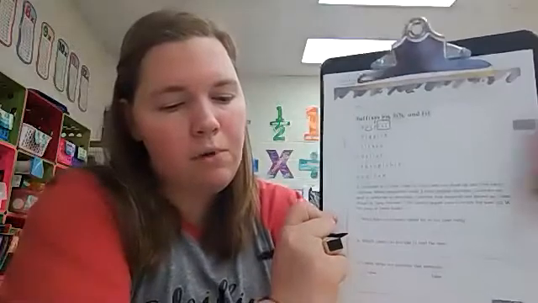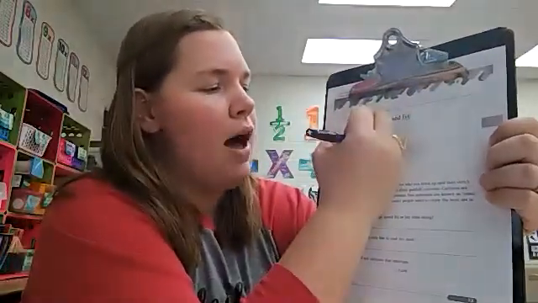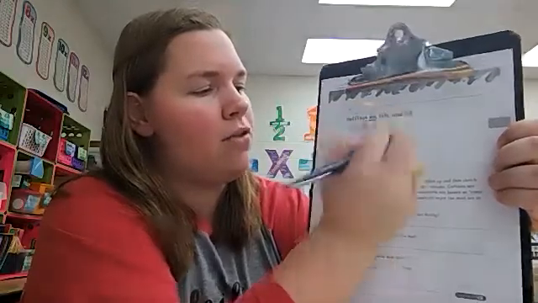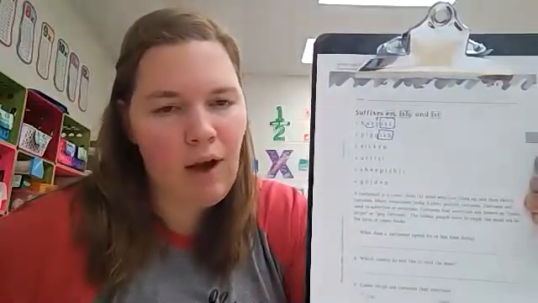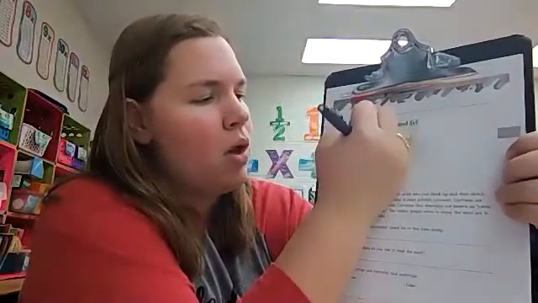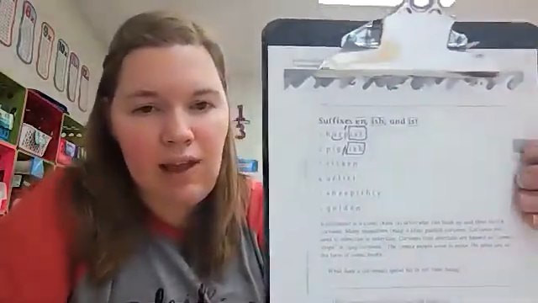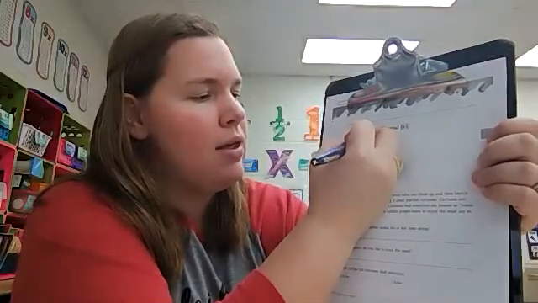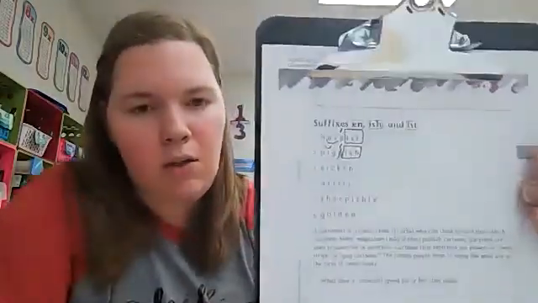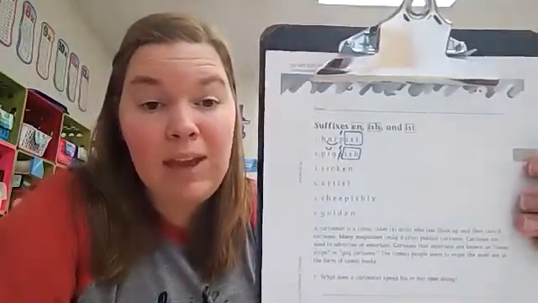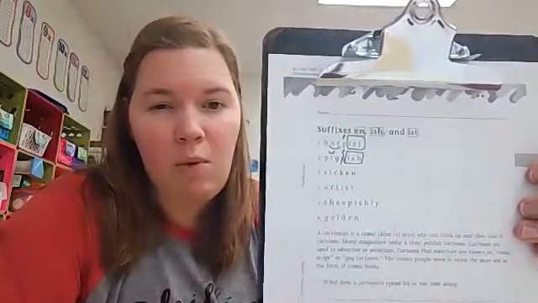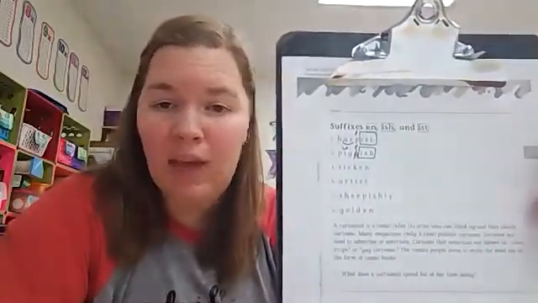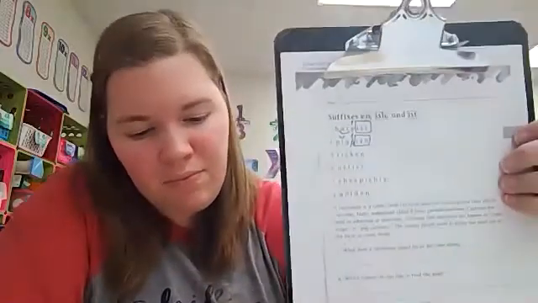Okay. For number 2, we have suffix ISH. So we're going to put a box around that. Now, when we look at the root word, we see the word pig, right? But pig is only spelled with 1 G. So we're going to actually cross out the second G. And now to code pig, we need a breve above the I, and we'll still put our accent mark on the root word. This word is piggish, which is describing someone who's acting like a pig, which might mean that they're messy.